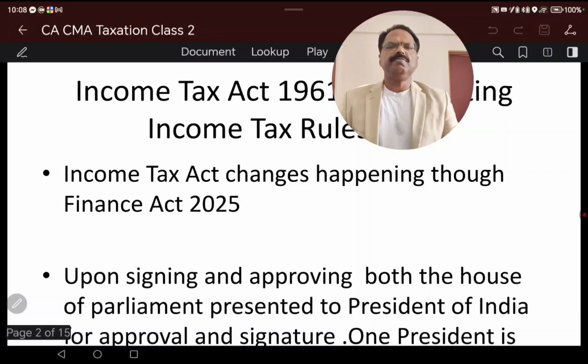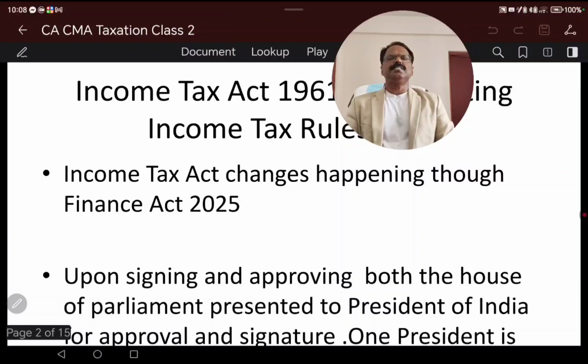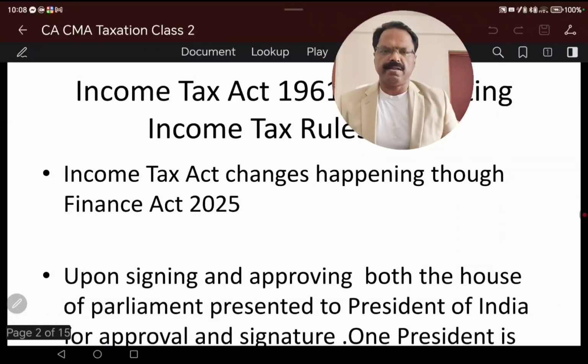At the same time, we know that tax is calculated based on the Finance Act. So changes to the Income Tax Act happen every year, based on the budget session and the Finance Act.